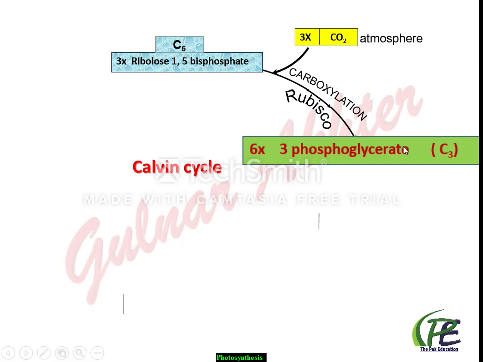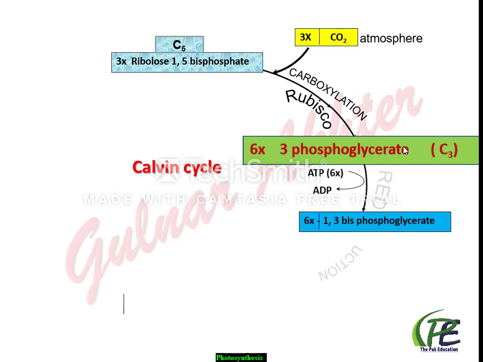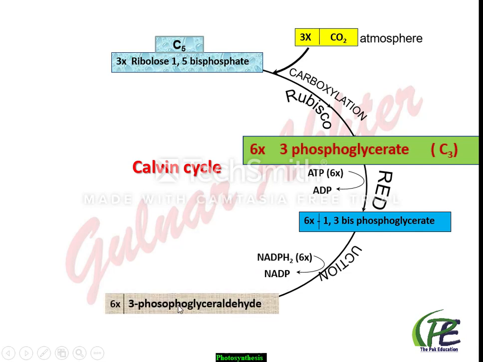In this stage, initially all 3-phosphoglycerate or 3-phosphoglyceric acid, by using 6 ATPs which come from light reaction, change into 1,3-bisphosphoglycerate or 1,3-bisphosphoglyceric acid, and then all these 6 molecules of 1,3-bisphosphoglycerate change into 3-phosphoglyceraldehyde by using 6 molecules of NADPH which come from light reaction.